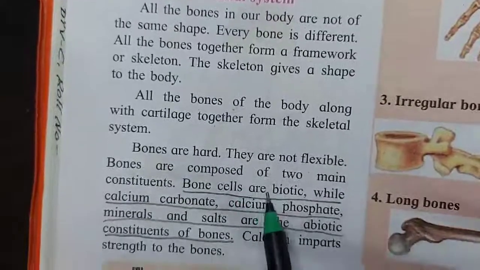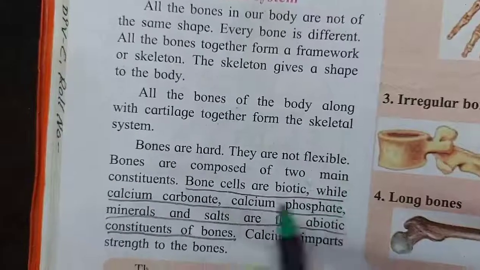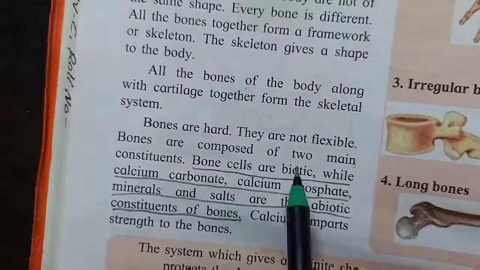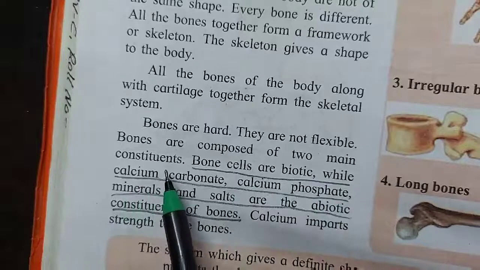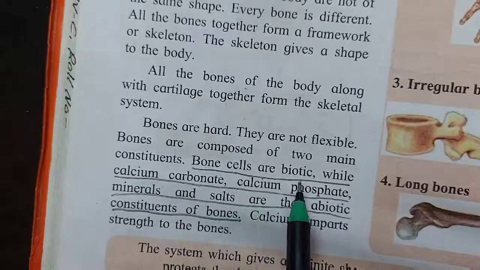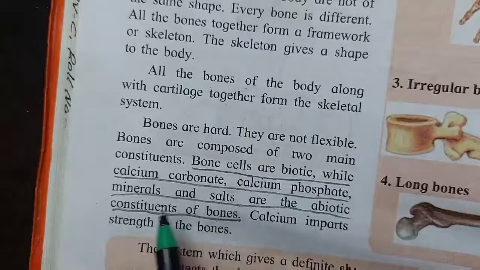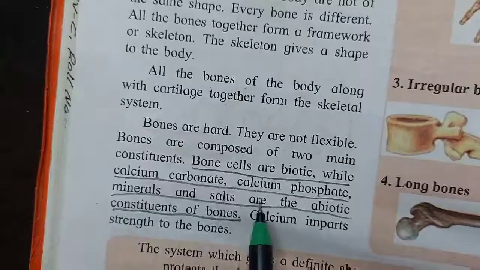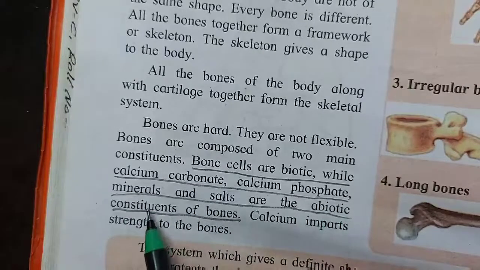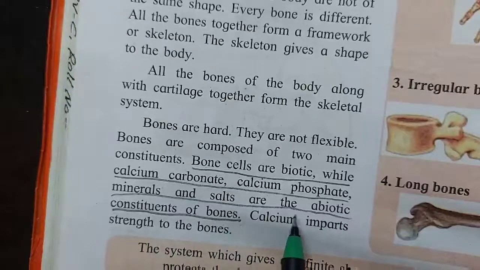Bones are hard, they are not flexible. Bones are composed of two main constituents. Bone cells are biotic, while calcium carbonate, calcium phosphate, minerals and salts are the abiotic constituents of the bones. Calcium imparts strength to the bones.